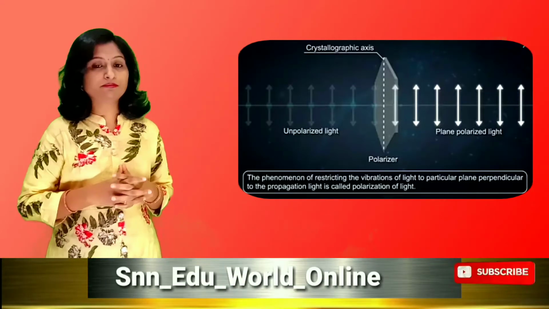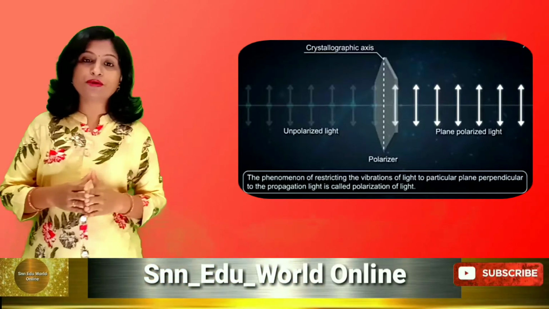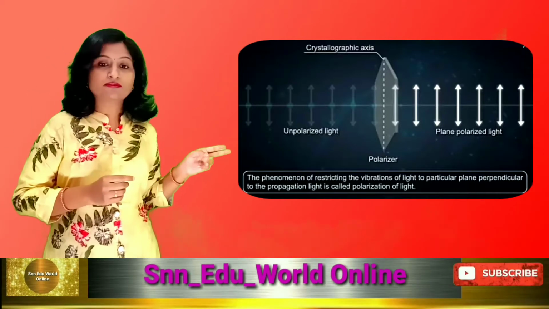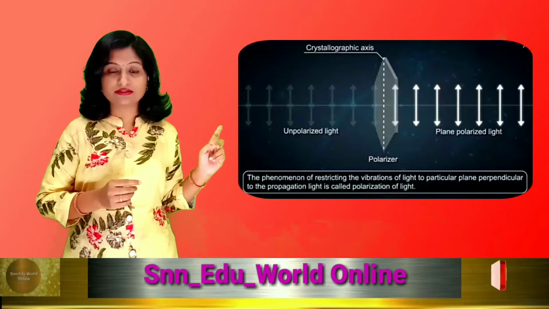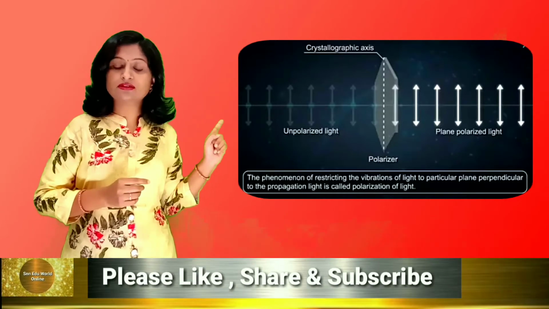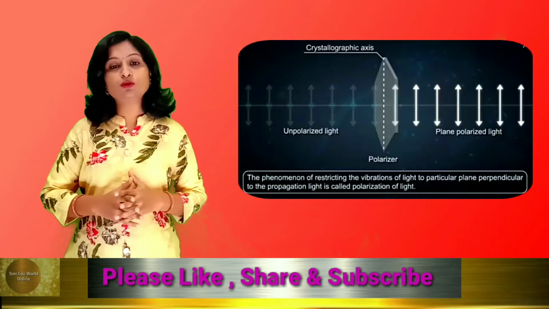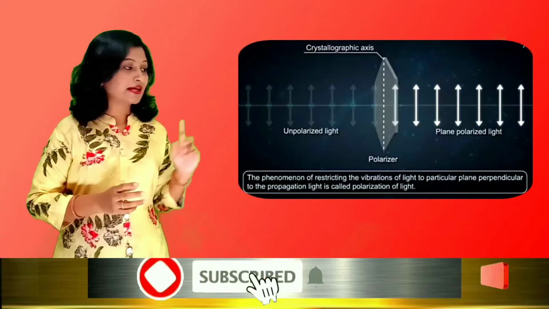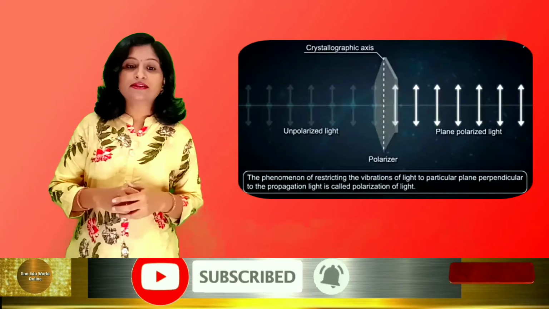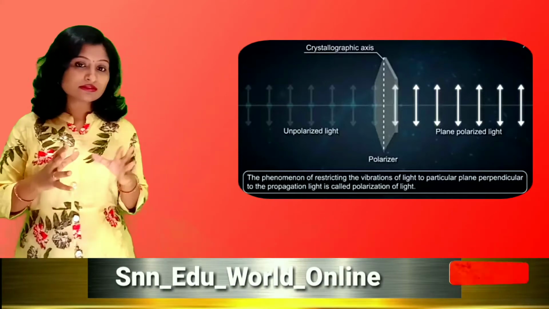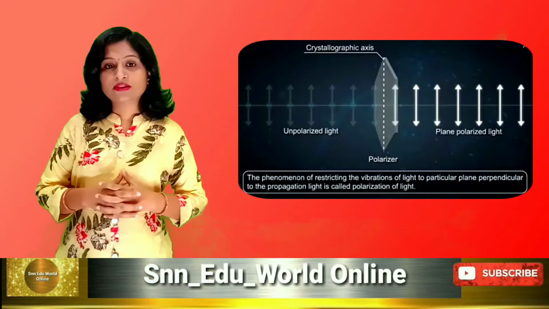That means the wave which is allowed to pass through the axis of the polarizer, the slit that we made, is nothing but the axis of the polarizer. Only one direction is allowed to pass through this crystal, and only that is observed on the other side. This is the method to polarize light.